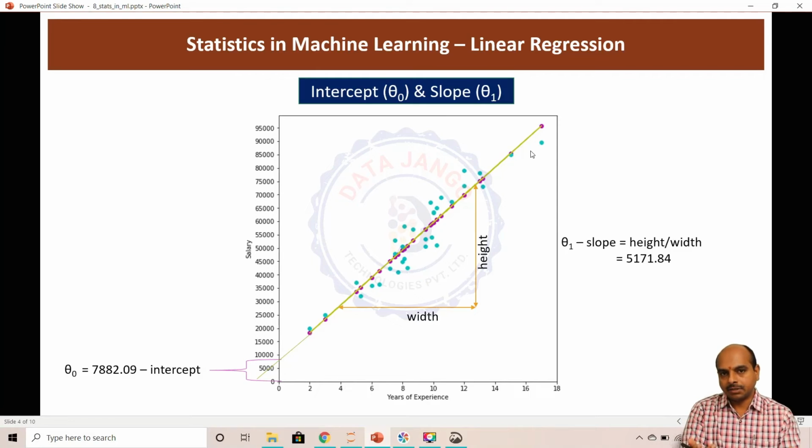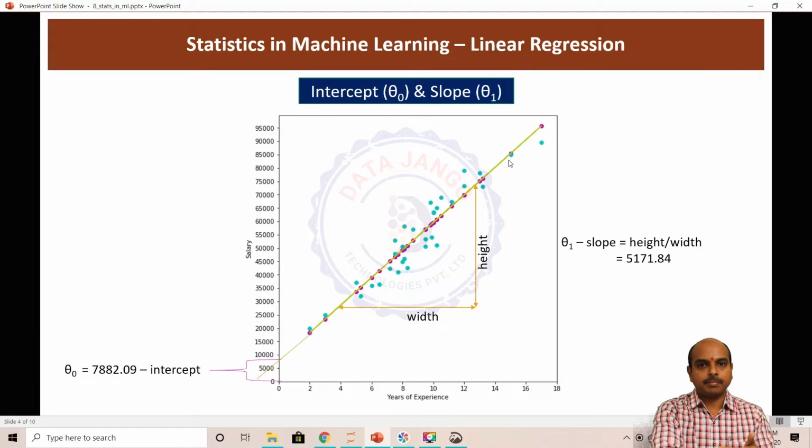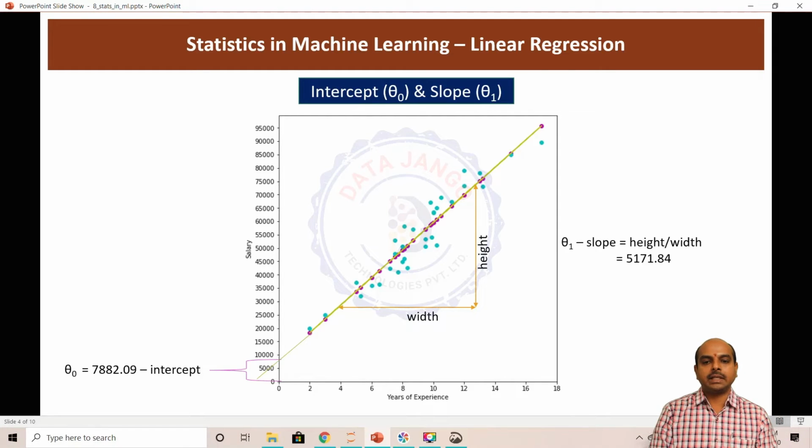When you make predictions using the equation found by the algorithm, the dots are going to be on the line only, right? And then the actual values are the green dots. So the gap between the green dot and the magenta dot is called the error. We'll try to understand this more with code in a minute.